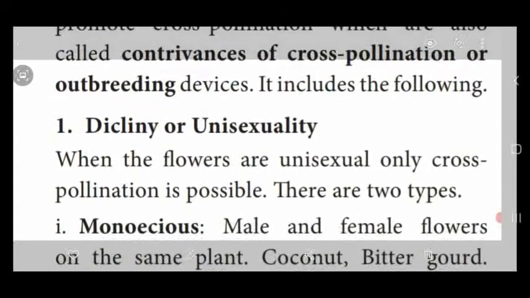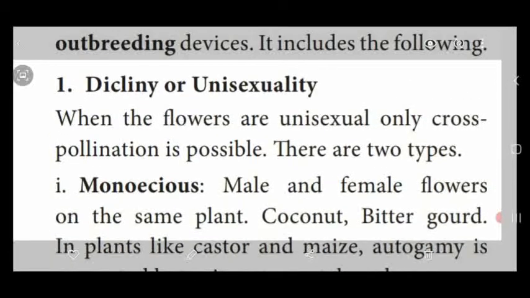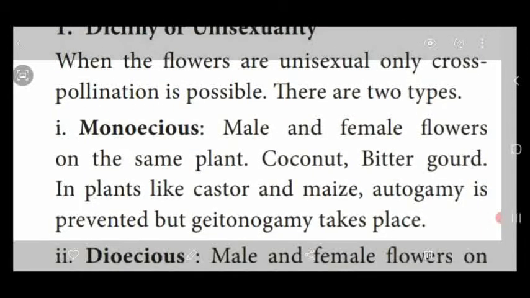It contains different mechanisms. First one is dicliny or unisexuality. Here, cross-pollination is possible in the unisexual flowers. This type is divided again into two types. One is the monoecious condition. In monoecious condition, male and female flowers are present on the same plant but in different places.